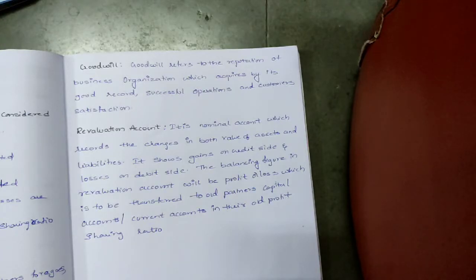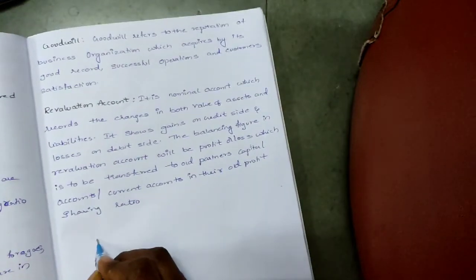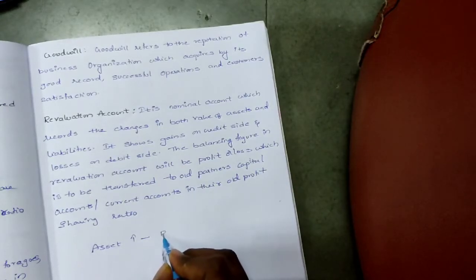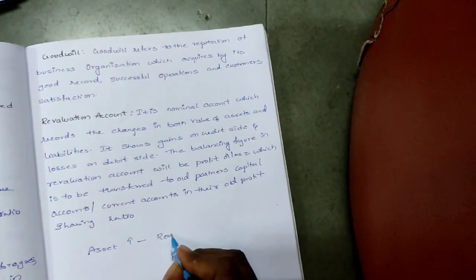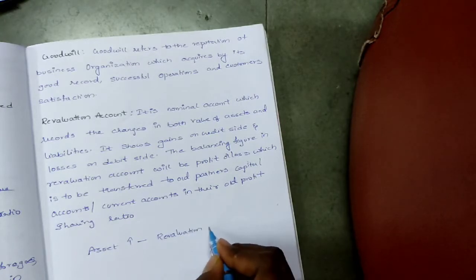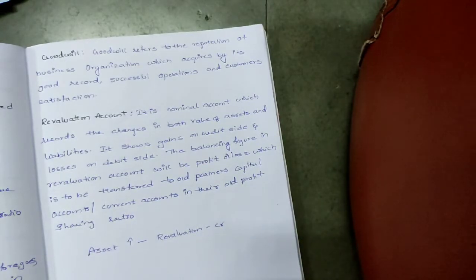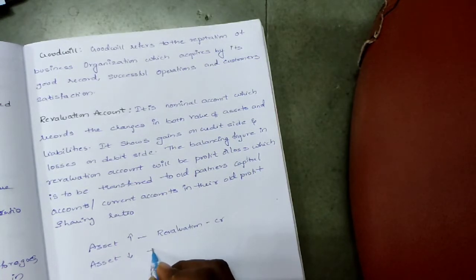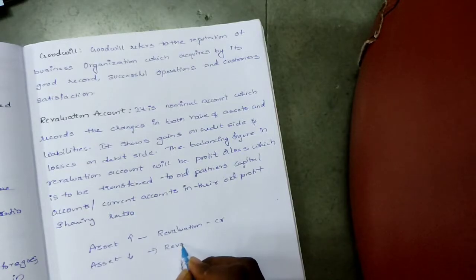Revaluation is nothing but, if there are any changes in the value of assets and liabilities, in that case we have to prepare the revaluation account. So how do we prepare it? If any asset is increasing, we have to take it on the revaluation account credit side. If any asset is decreasing, we have to take it on the revaluation account debit side.